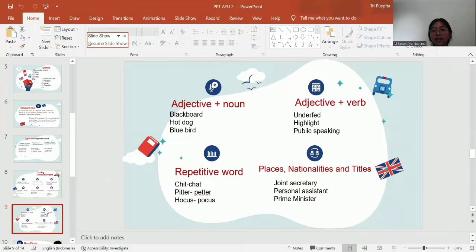The seventh is adjective plus noun. For example, blackbird, hot dog, and bluebird. Black, hot, and blue are adjectives. Bird, dog, and bird are nouns.